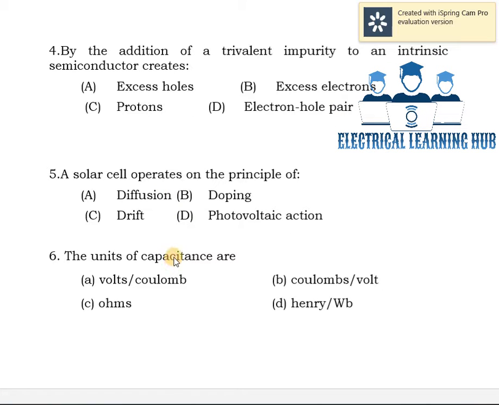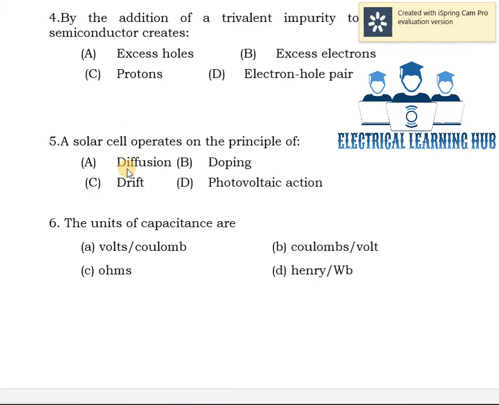Fifth question, a solar cell operates on the principle of: diffusion, doping, drift, photovoltaic action. We know that a solar cell operates on the principle of photovoltaic action. The term implies that they convert sunlight into electricity.